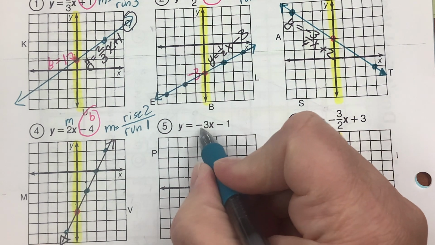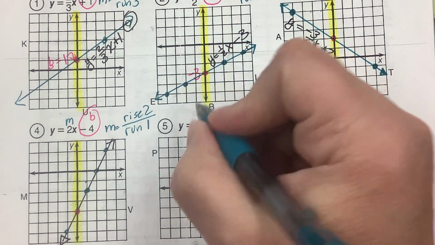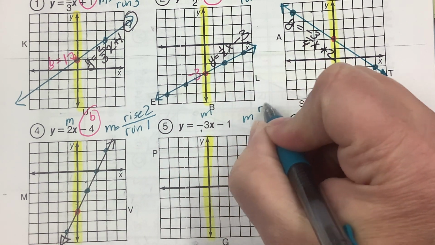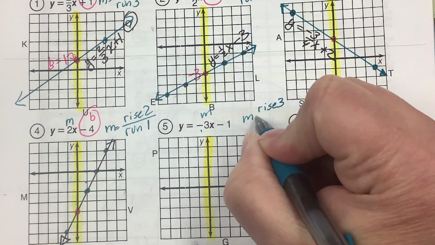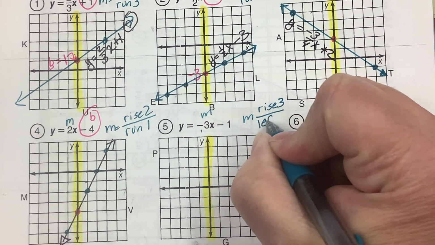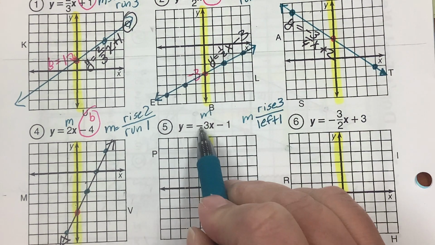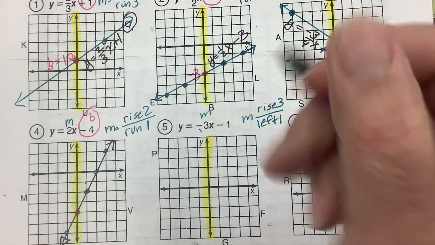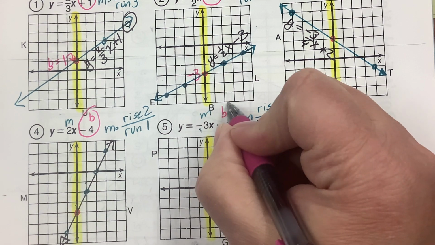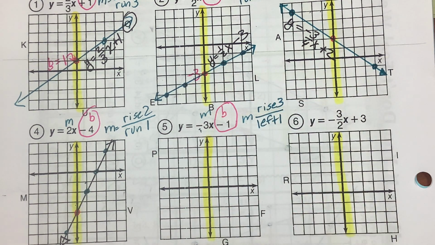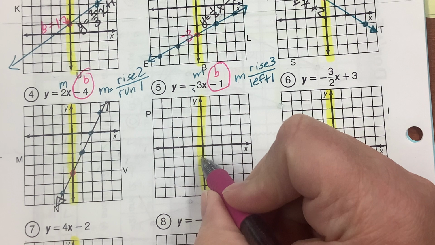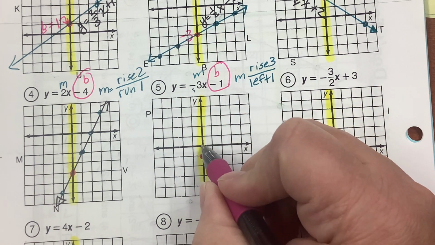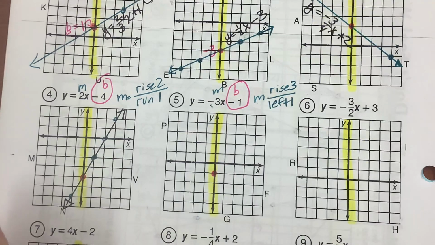Oh, look, I have a -3. So my slope is going to be m equals rise 3, left 1. Because it's negative, I have to go to the left. But where do you begin? You begin at the back of the equation. Here, it's going to be -1. So on my yellow line, down to -1, then I'm going to rise 3, left 1. 1, 2, 3, left 1.